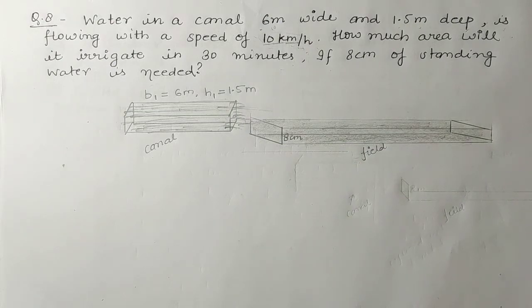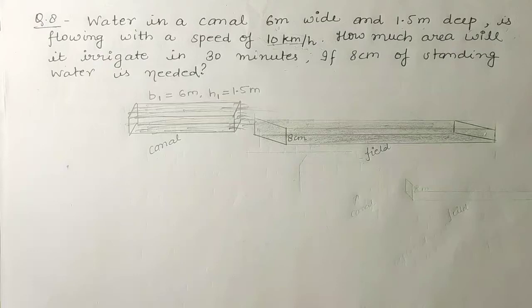What is the meaning of standing water, students? Whenever there is rain, in the newspaper or the news, what headlines do you generally see? That today 8 centimeter or 10 centimeter or 2 centimeter rainfall was there. What is the meaning of this?